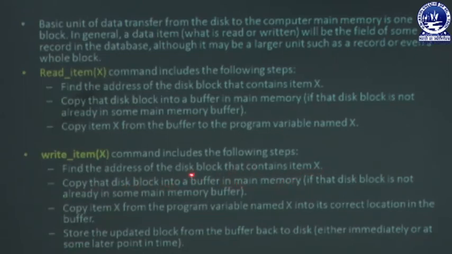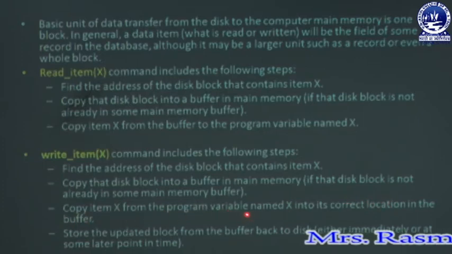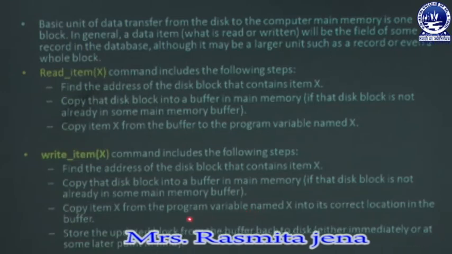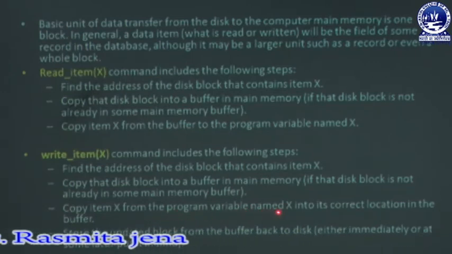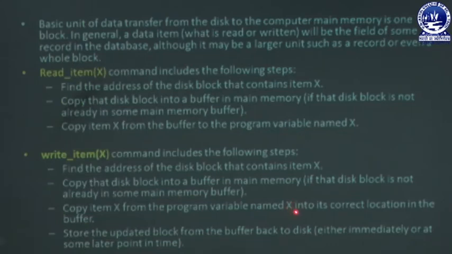First we have to find out where we have to store, then copy that disk block into the main memory buffer. Then, after storing the disk block in the main memory buffer, copy item X from the program variable named X into the correct location in the buffer. That means we copy the data, item X, from the program variable X and store it in the main memory buffer block, which was retrieved from the disk block.